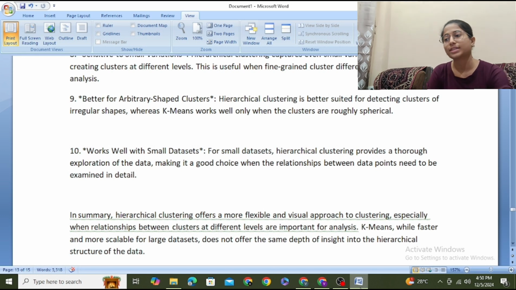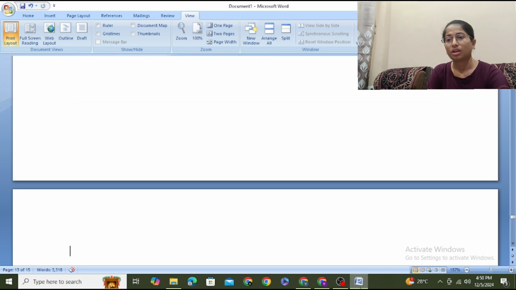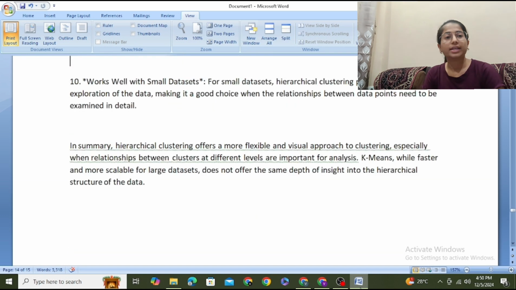For small datasets, hierarchical clustering provides a thorough exploration of the data, making it a good choice when the relationship between the data points needs to be examined in detail. In summary, hierarchical clustering offers a more flexible and visual approach to clustering, especially when relationships between clusters at different levels are important for analysis.